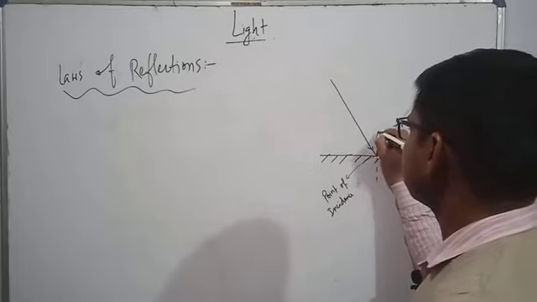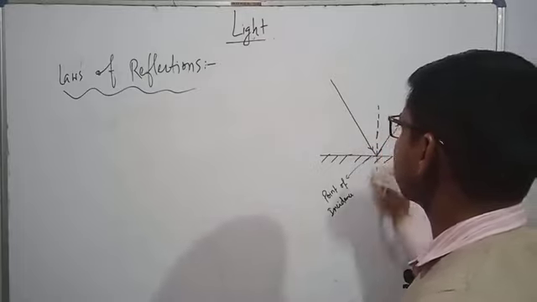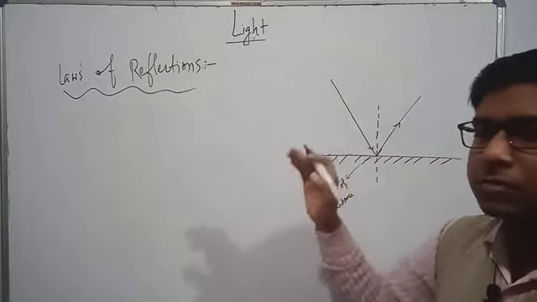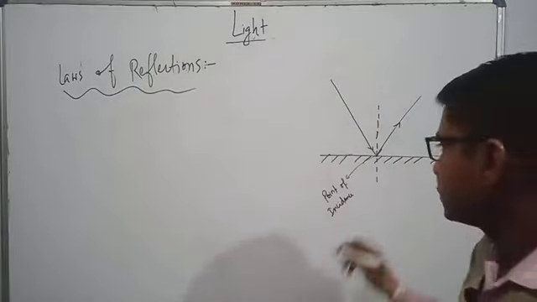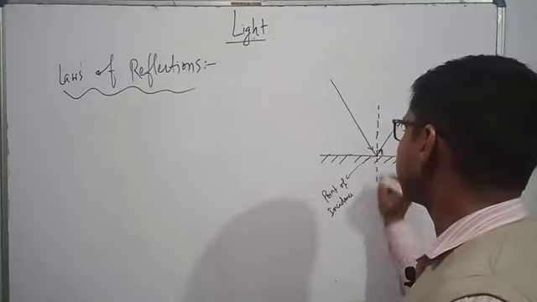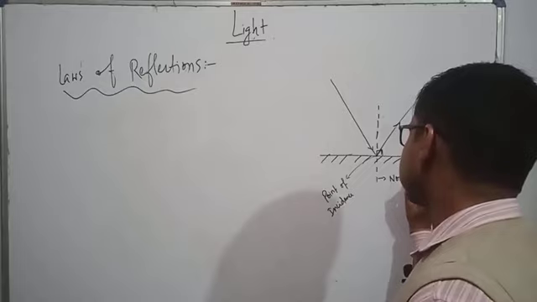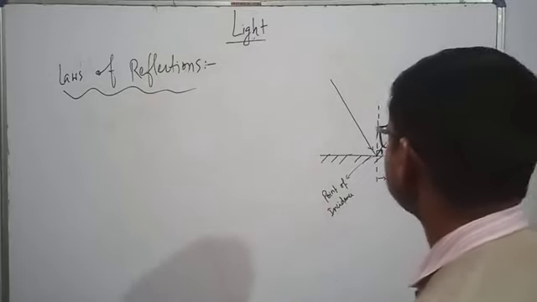What is normal? Normal is a perpendicular on a plane. If there are infinite possible points on a particular plane, we can draw infinite normals. So normal is nothing but the perpendicular on the point of incidence. This is called the normal. Normal is nothing but the perpendicular.